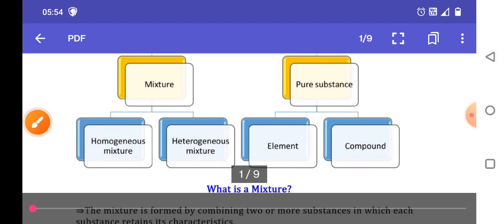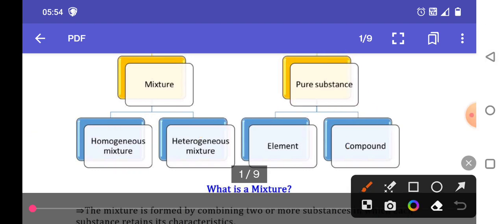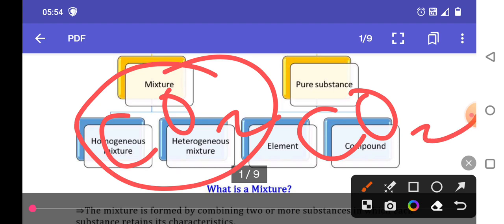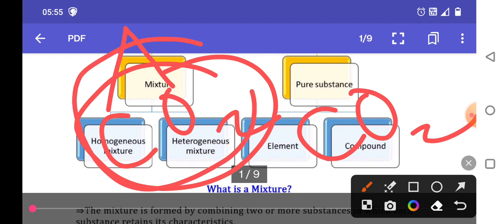Yes, we can say that carbon dioxide is made up of only pure carbon dioxide. In compounds, two elements are combined with each other, that means carbon and oxygen are mutually combined to form carbon dioxide.